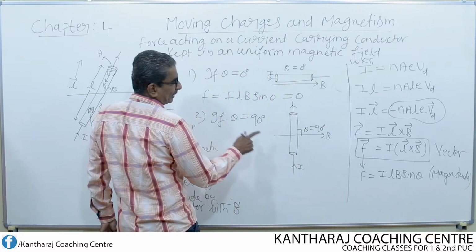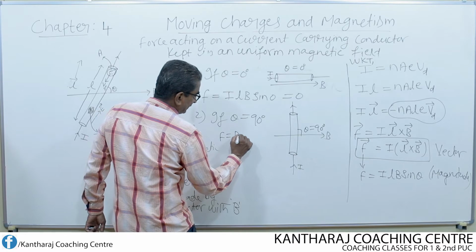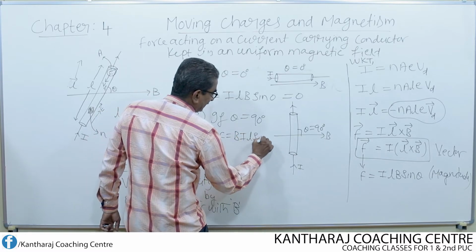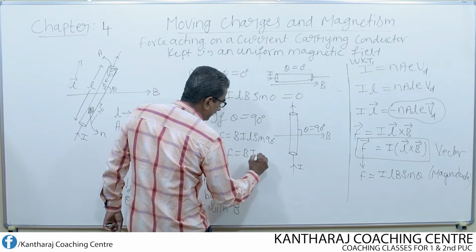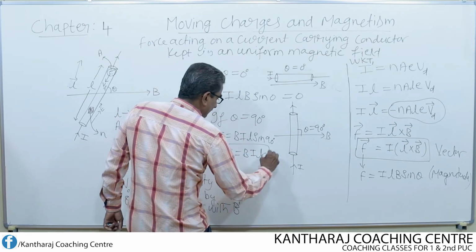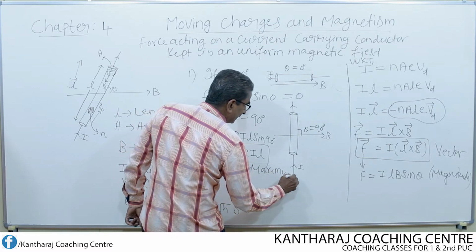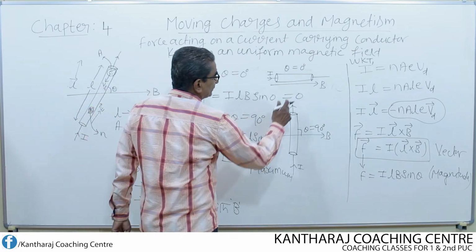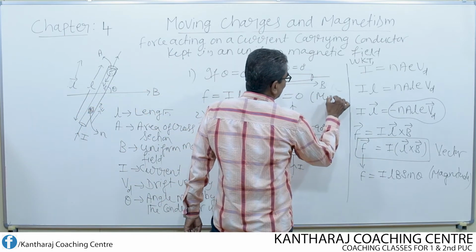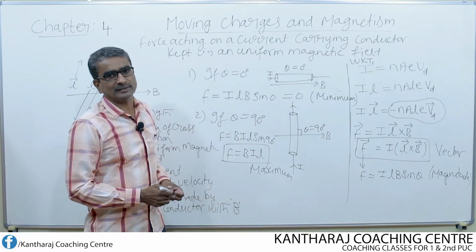In such a case, the force acting on the conductor, F, becomes equal to B into I into L into sin 90 degree. That means F equal to B I L. So the force becomes maximum when the conductor is kept perpendicular to the magnetic field, whereas the force becomes 0, that means minimum, when the conductor is kept parallel to the magnetic field.